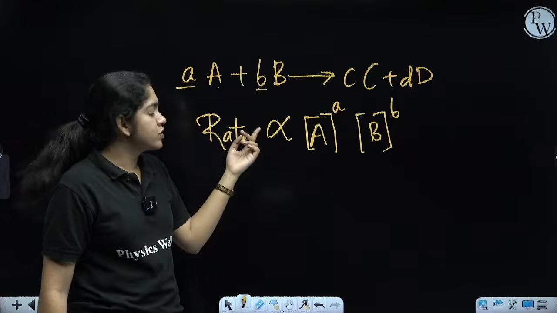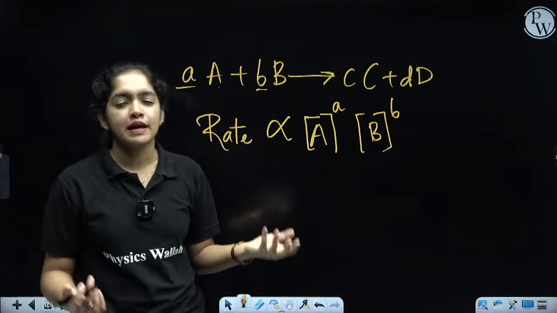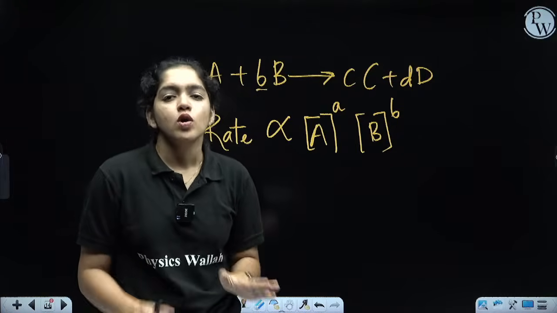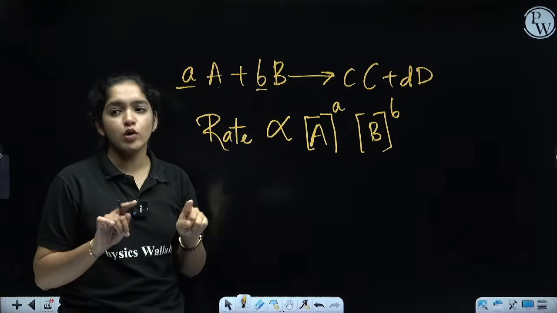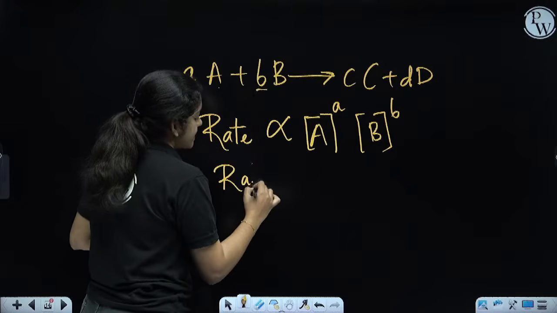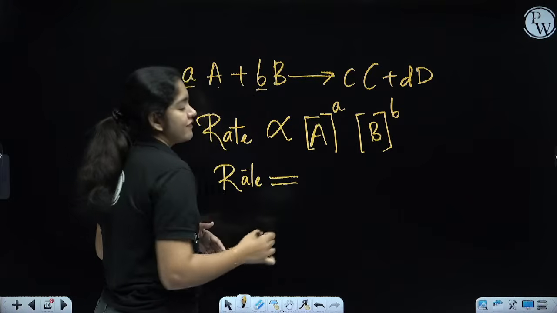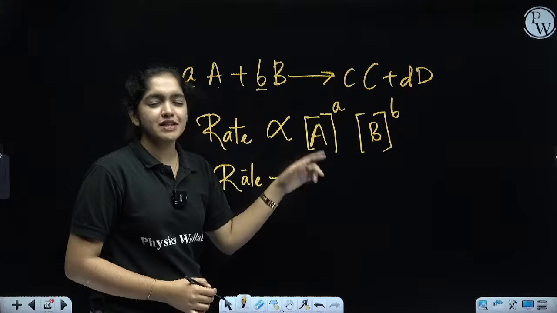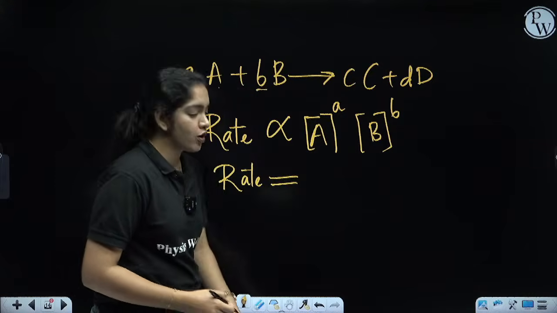Now, we want to remove the proportionality. If we need to do a numerical, can we do it with the proportionality sign? No, we need to change the proportionality into an equal to sign, right? To change the proportionality into equal to, we need to multiply these terms with a constant, that is the proportionality constant k.